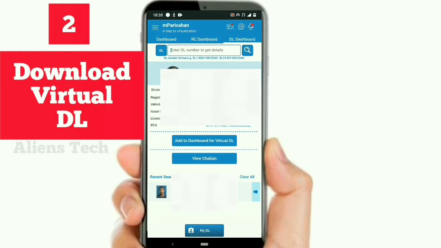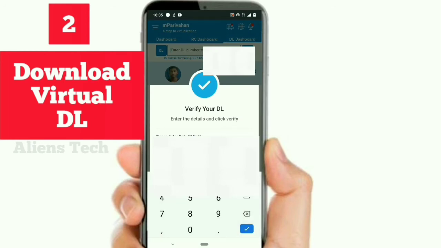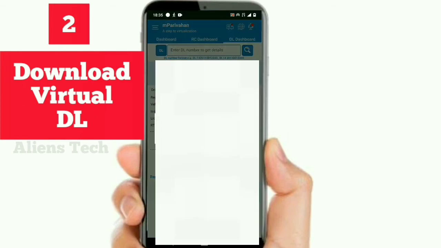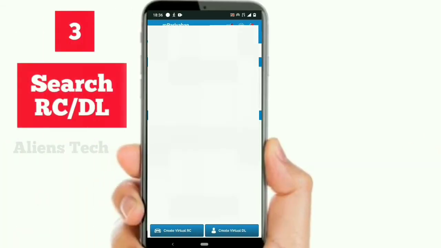Here if you click add to dashboard for virtual driving license, it will ask for the relevant date of birth. If I provide my date of birth, then only it will add the details of the transport driving license number.